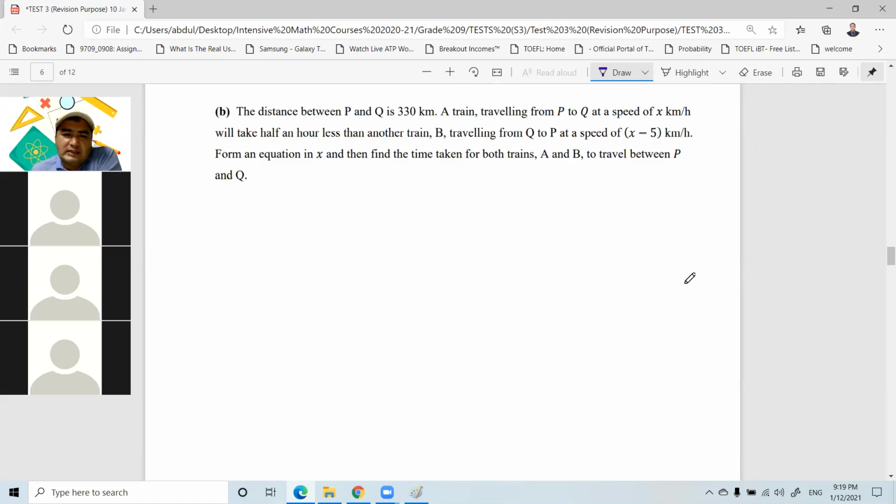So again, it's about distance. What is it? Speed time problem. And if you just notice this, a lot of questions are this. I mean, related to distance, time, and speed. And you may wonder, why is it so? Because these things describe the speed, time, and distance relationships very well. And you can understand this.